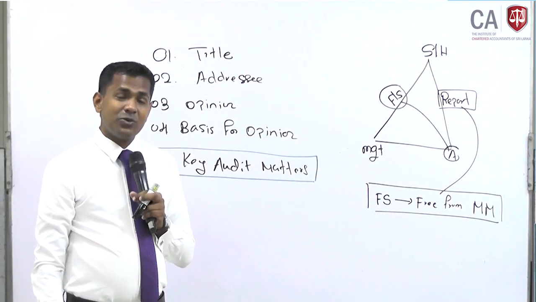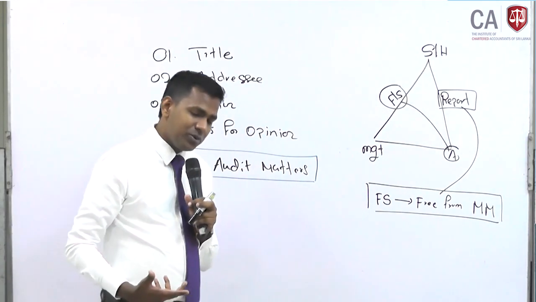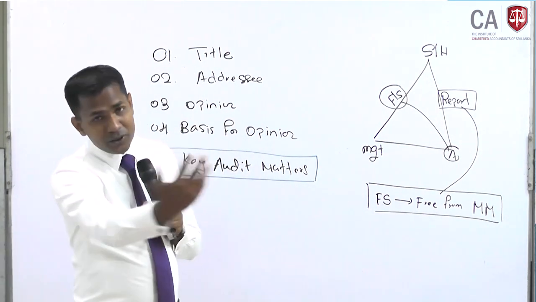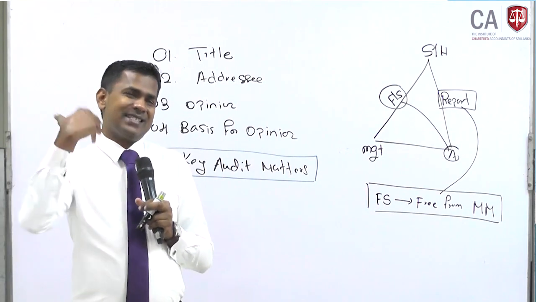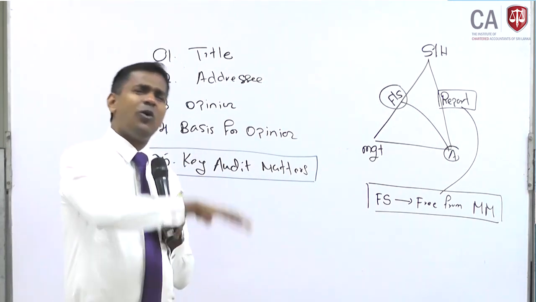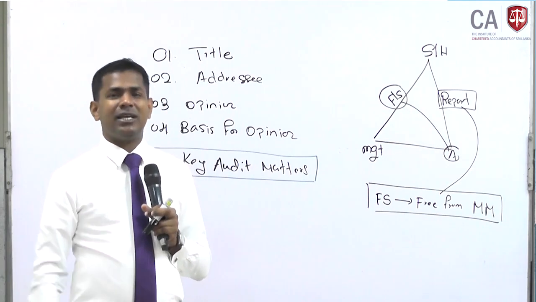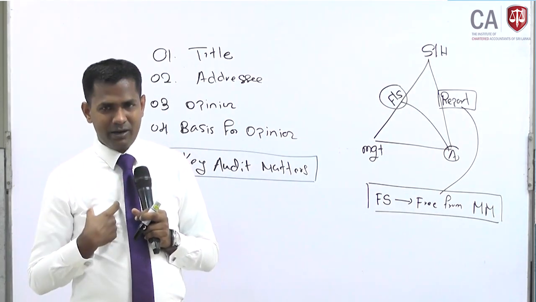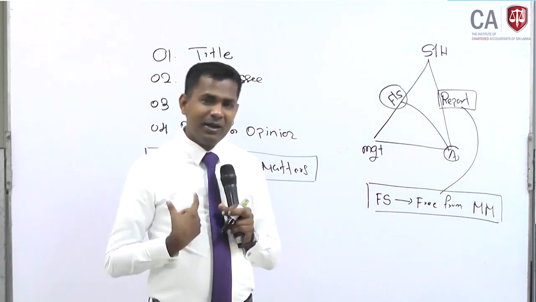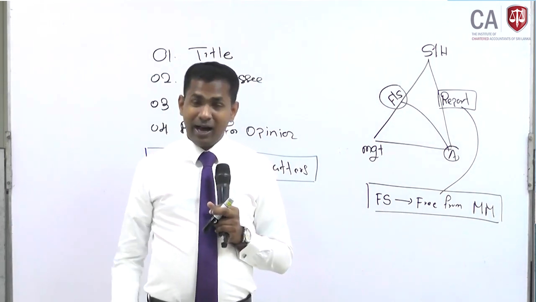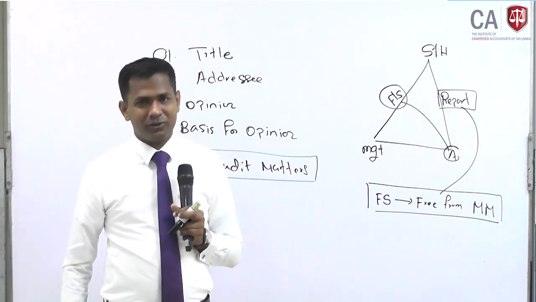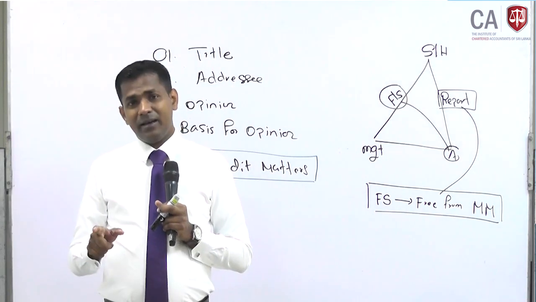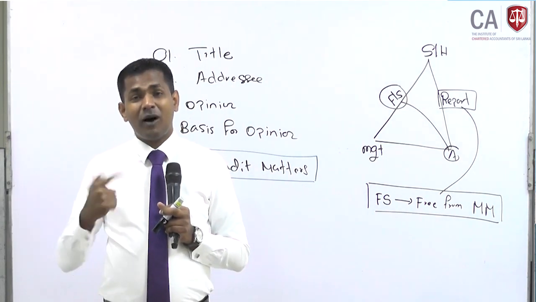Right? So now the next question will come to you. There are so many issues during the audit. When you do the risk assessment and identify the risks, there are so many. So what to report to the shareholders as a key audit matter? That is purely the auditor's judgment. If I am the audit partner of the audit firm, I will decide what is to be reported. I can also decide not to report. The standard doesn't give a guideline. It is the auditor's judgment what to report.